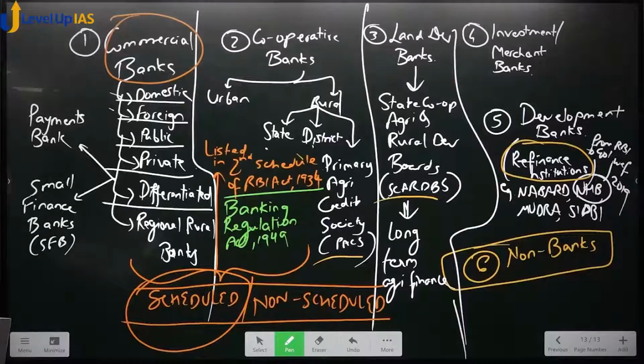Remember, CRR में RBI Act था. SLR had Banking Regulation Act. ठीक है. So all the regulation pertaining to banking. See, RBI Act gives RBI powers over these banks. It is a source of power for RBI over these banks.